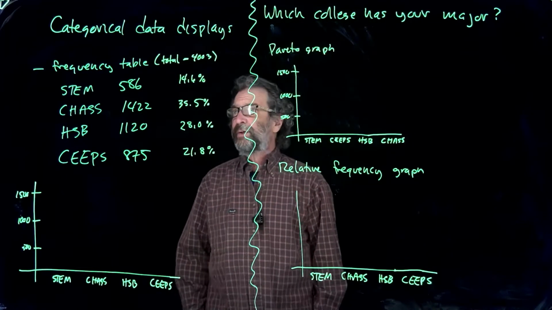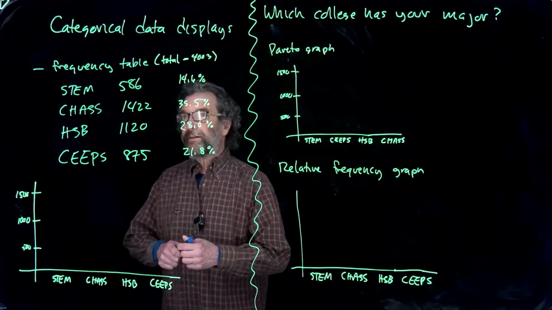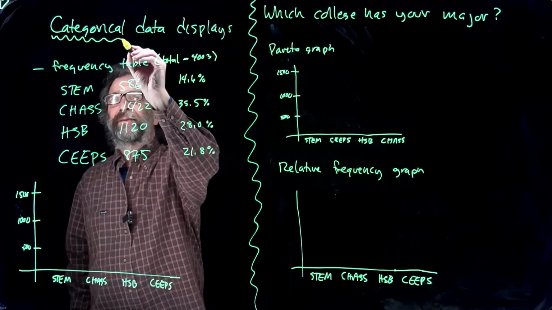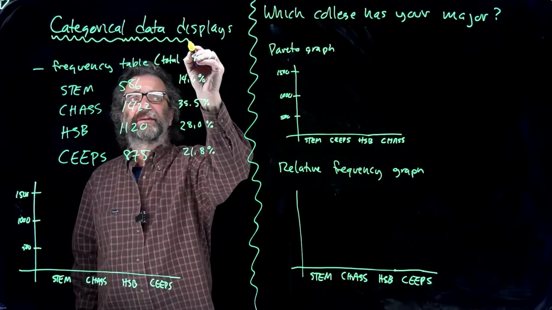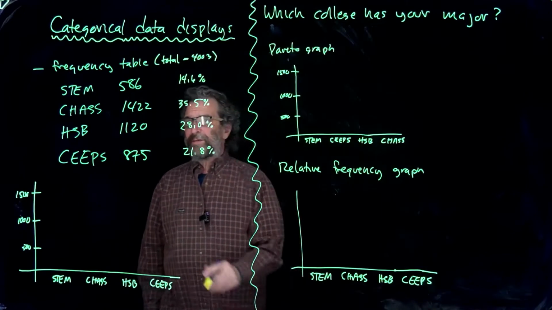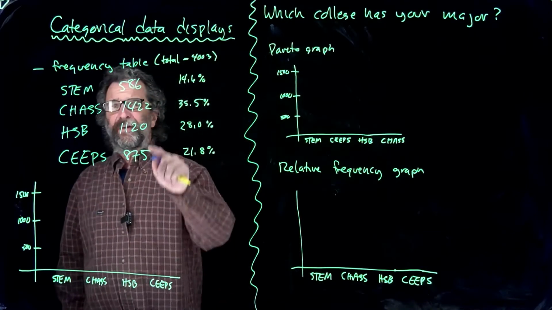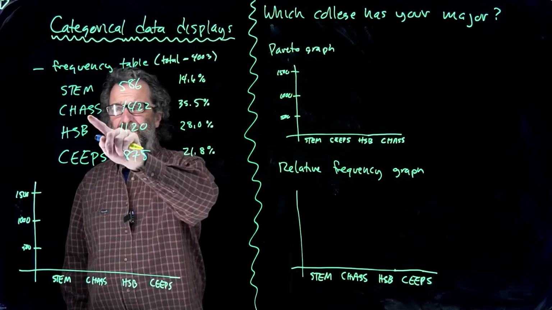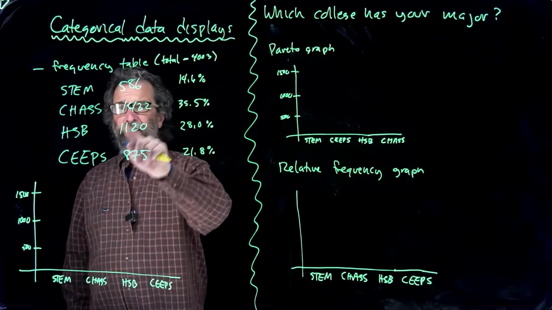Well, this time we're going to talk about categorical data displays. Categorical means not quantitative, means categories. And ordinarily the way things start off is you have a frequency table. So here's a frequency table of number of students in each college on campus: STEM, CHAS, HSP, KEEPS.